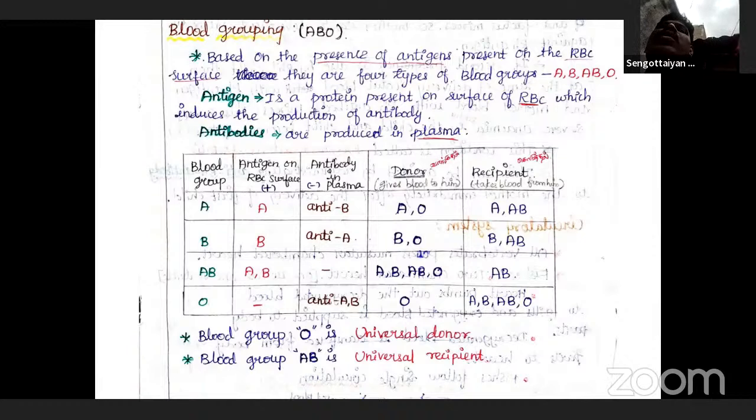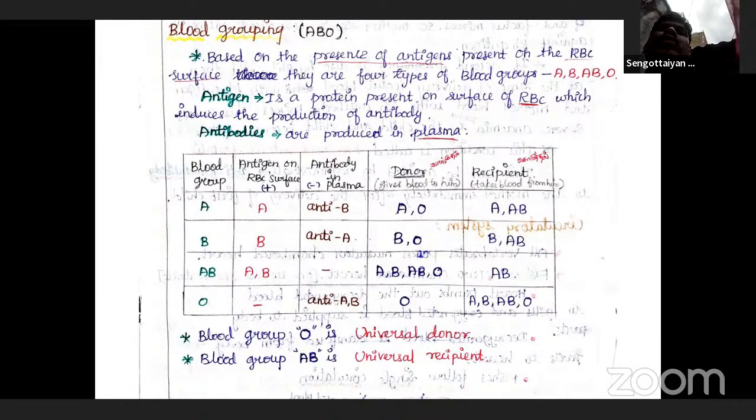Similarly, the plasma of different individuals also contains two natural antibodies, which are proteins produced in response to the antigens. The distribution of antigens and antibodies gives four groups.